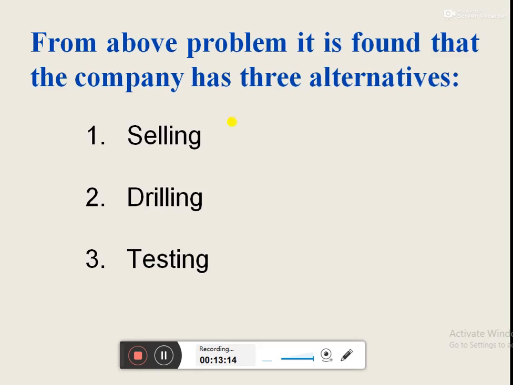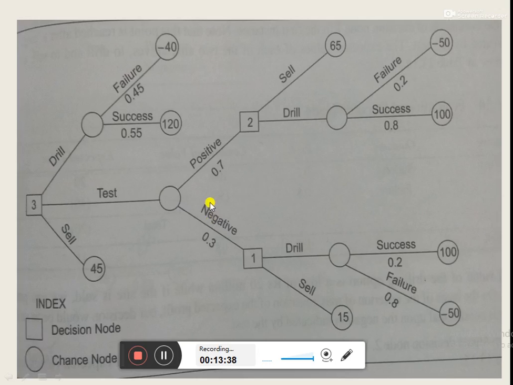So from the above problem, it is found that the company has three options or alternatives at the initial stage. First one is selling, second is drilling, and third one is testing. With this information, we need to draw the decision tree diagram to start this problem. It is very simple to draw the information given in this problem.